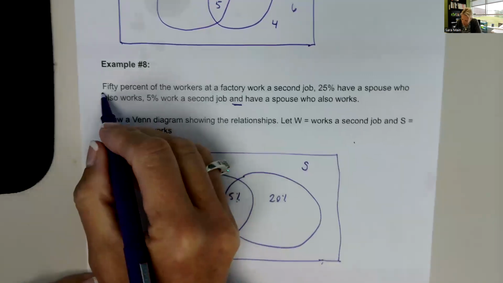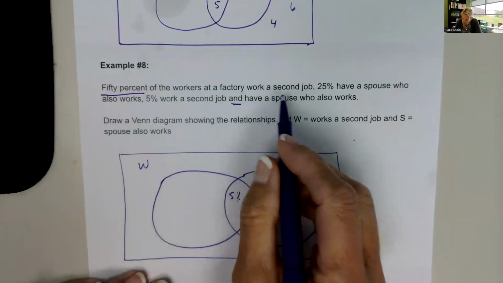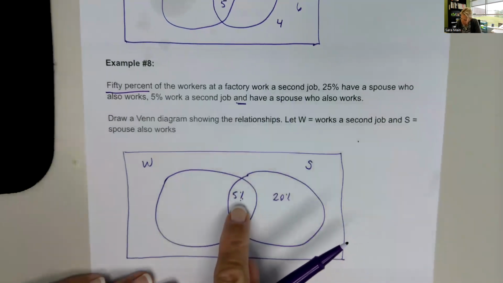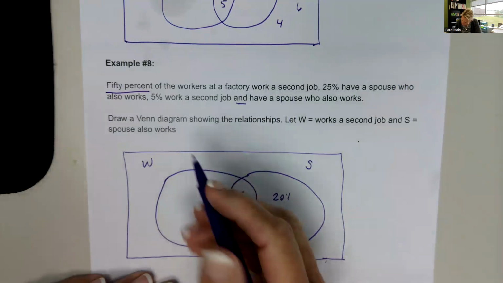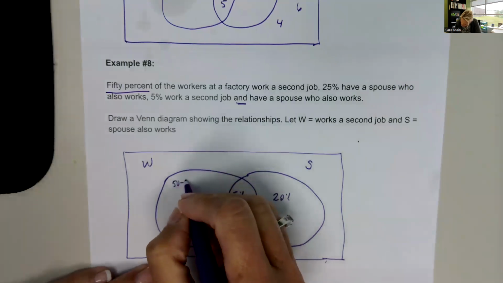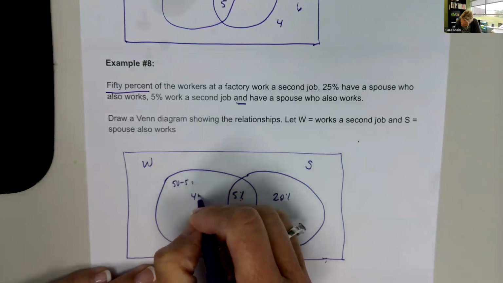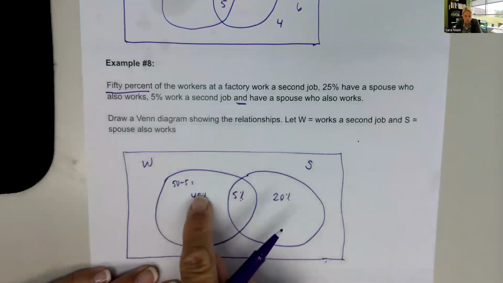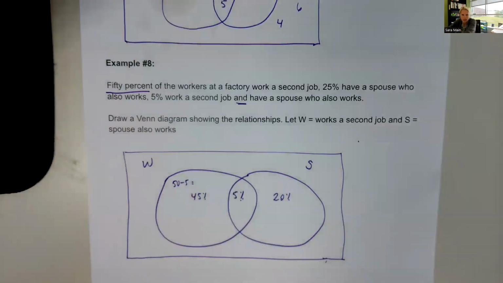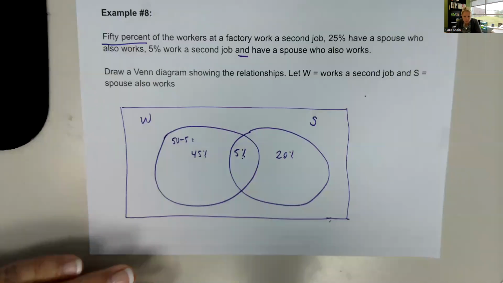They also told us up here 50% of the workers at a factory work a second job. Well, we know 5% of them do both. So that means 50 minus 5 equals 45% have just a second job. They also have a spouse that works.